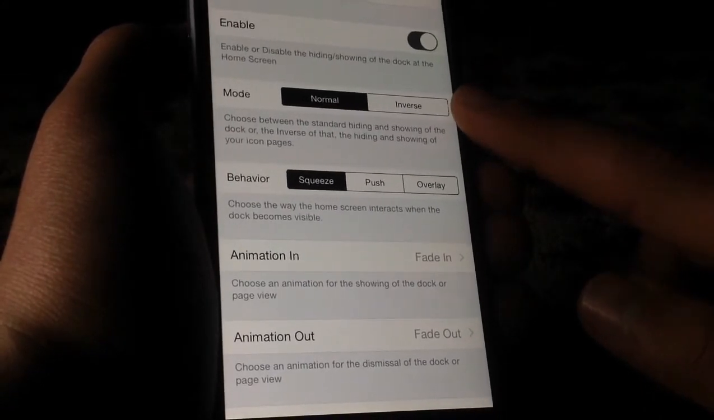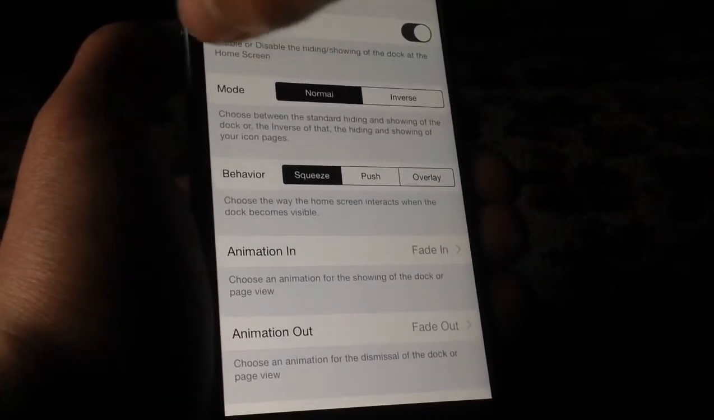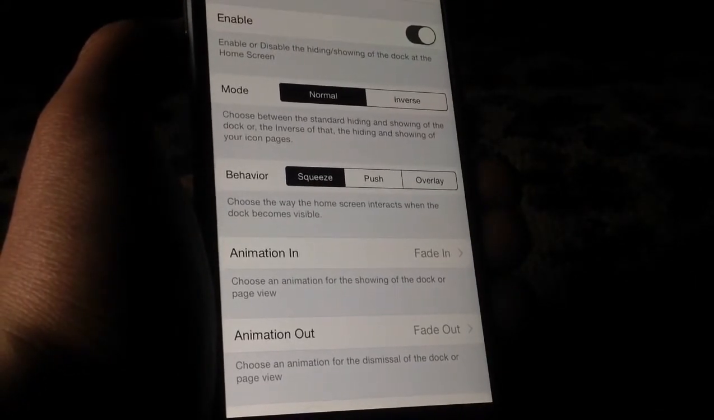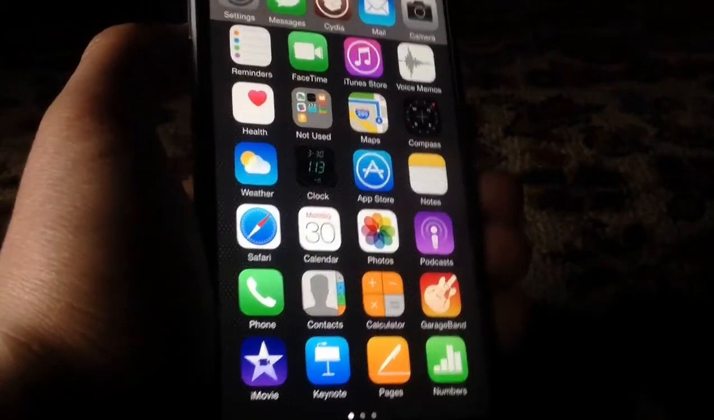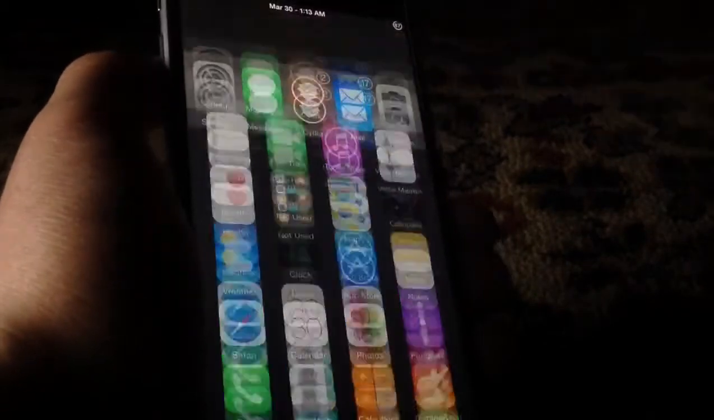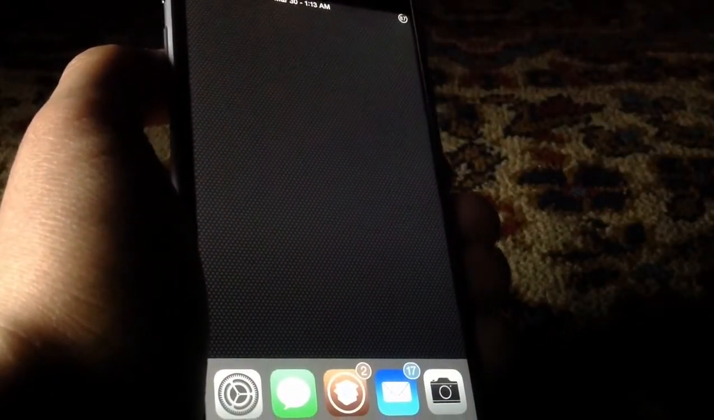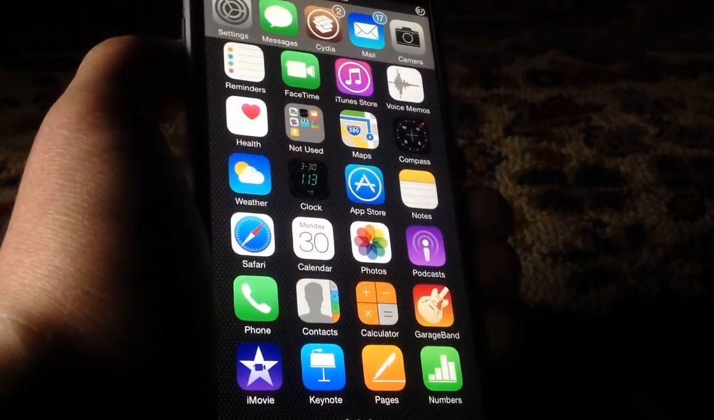Basically, if you click on inverse, this will allow the dock to be the one that is visible all the time, and the apps the one that you can hide and enable. So this one is really neat. As you can see here, the dock is up, and if I double tap, there are no more apps. And this is very nice actually. It's like you're having a menu for your applications. So if I evoke that again, as you can see, it gets it.